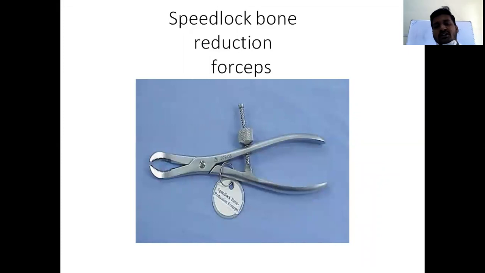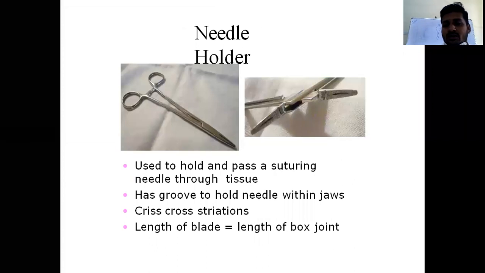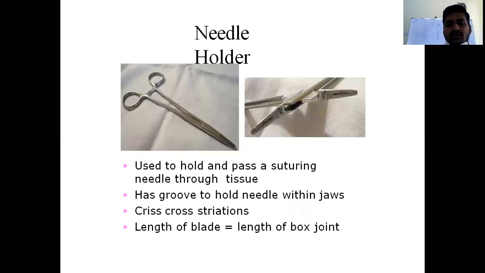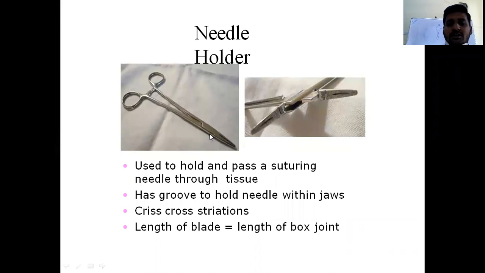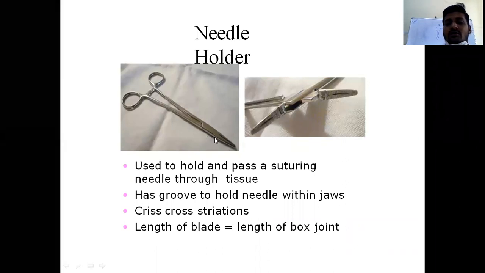See, this is a bone reduction forceps or bone holding forceps. We have already seen this one. Needle holder: it has small blades, and the length of the joint box is equal to the length of the blades. The inner surface is serrated and has a gutter or a groove inside to hold the needle securely.